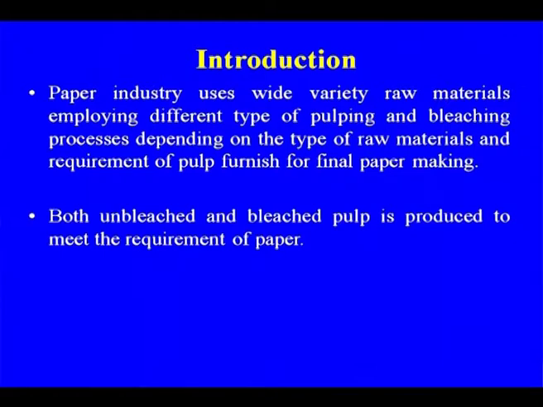At the same time, depending on availability of raw material, both unbleached and bleached pulp is produced to meet the requirement of paper, because we are also making unbleached paper, which is used for file boards and other packaging material, carry bags, wallpapers, and brown paper. All are unbleached paper that we are using.